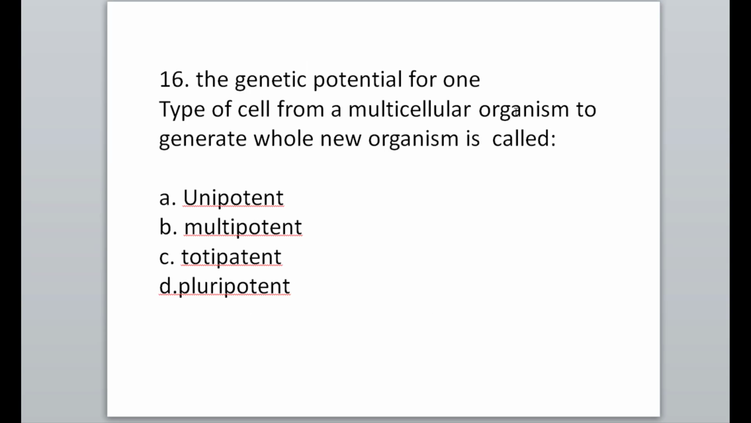Next MCQ: the genetic potential for one type of cell from a multicellular organism to generate a whole new organism is called totipotency. Option C is correct, totipotent. From a totipotent cell, a whole new organism will be generated.